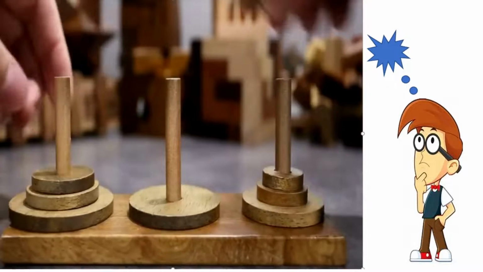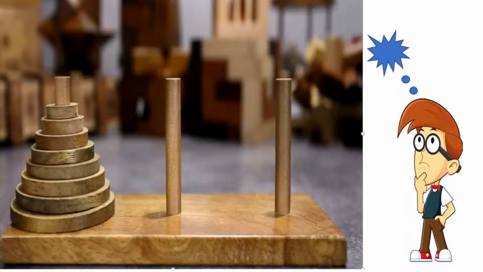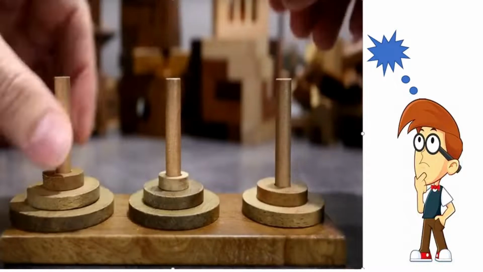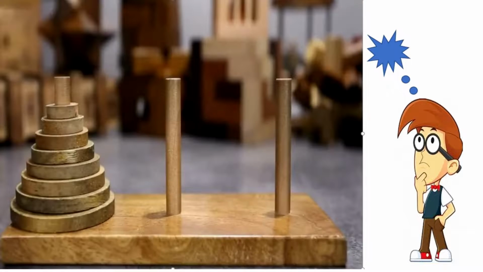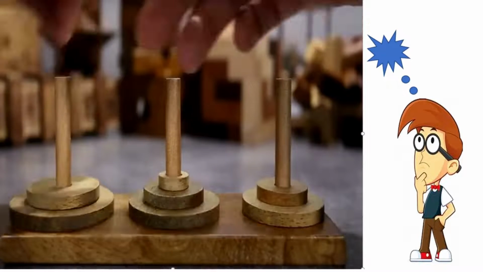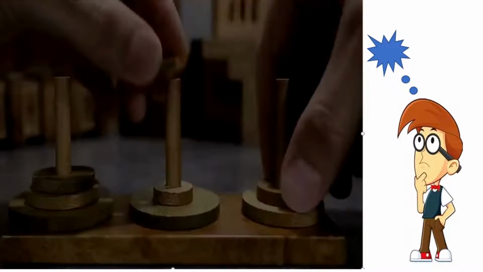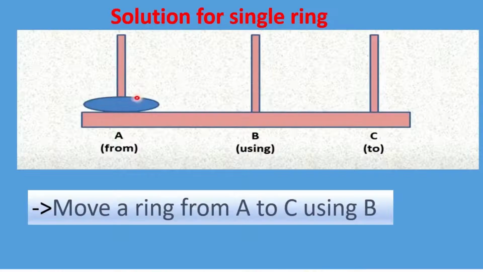But this problem can be solved using recursion. Let us learn how recursion helps in solving this problem. So we want to find what the moves should be such that the rings can be transferred from A to C with the help of B. Now I have taken three problems. Here is the first problem with a single ring, the second problem with two rings, and the third problem with three rings.